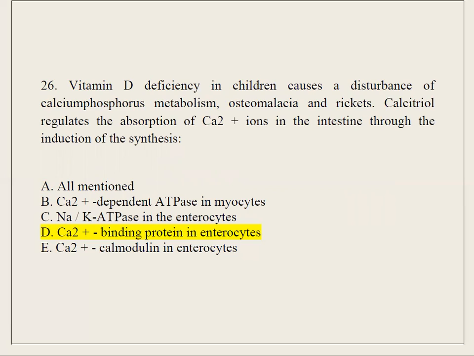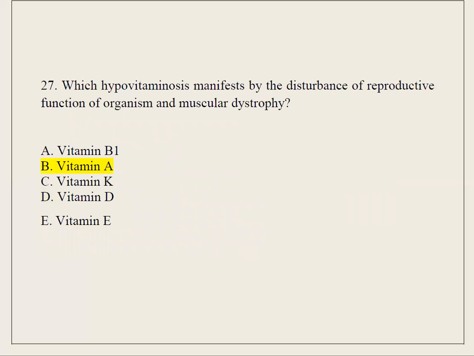A. All mentioned. B. Ca2+ dependent ATPase in myocytes. C. Na/K ATPase in the enterocytes. D. Ca2+ binding protein in enterocytes. E. Ca2+ calmodulin in enterocytes. 27. Which hypovitaminosis manifests by the disturbance of reproductive function of organism and muscular dystrophy? Vitamin B1, Vitamin A, Vitamin K, D. Vitamin D, E. Vitamin E.